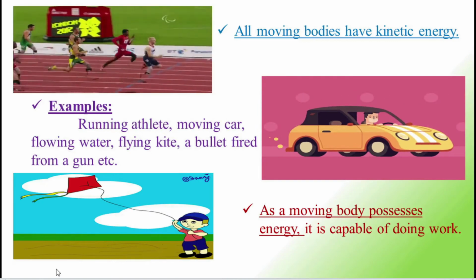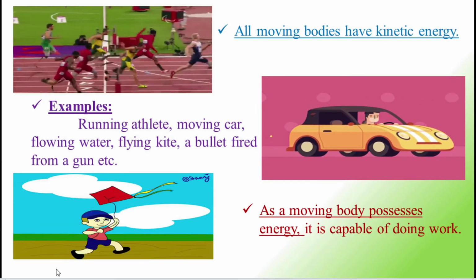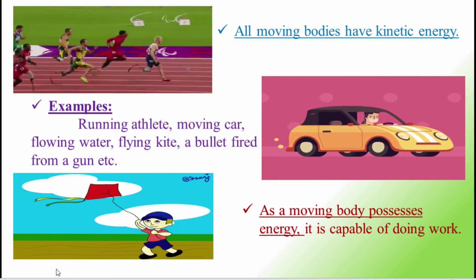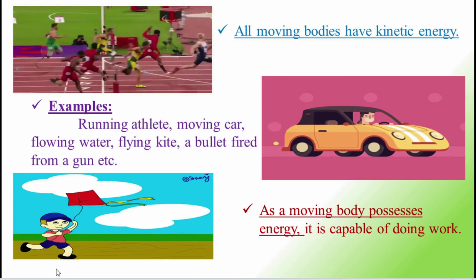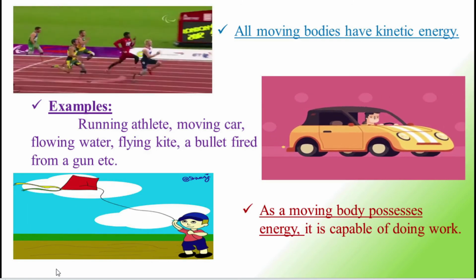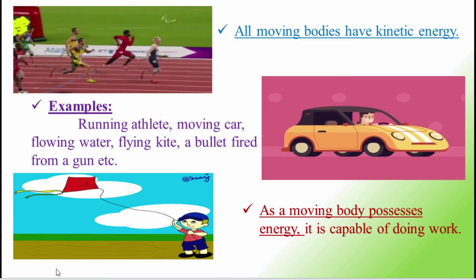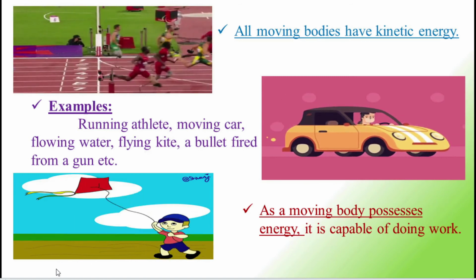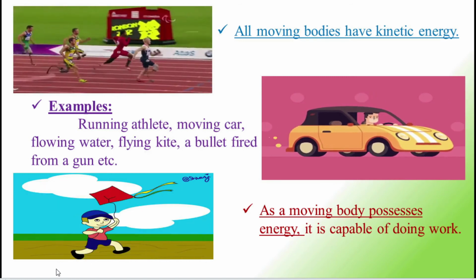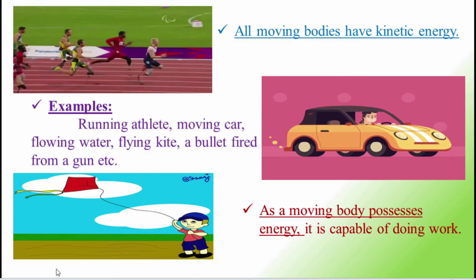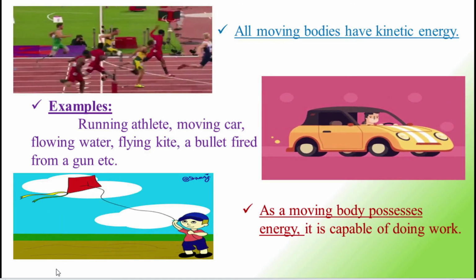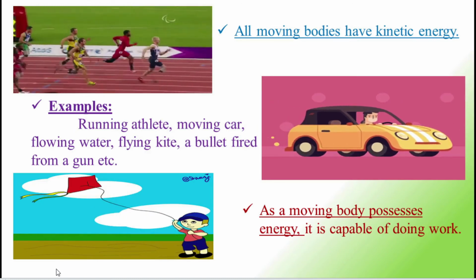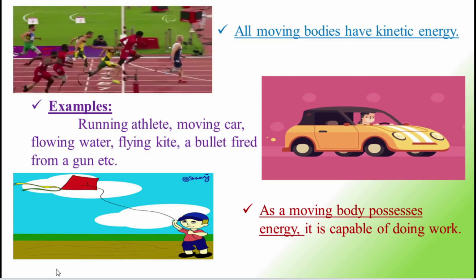So students, all moving bodies have kinetic energy. For example, a running athlete, you can see in the picture, is in motion. That is why we say it has kinetic energy. A moving car has kinetic energy. Flowing water has kinetic energy. A flying kite, as you can see in the picture, also has kinetic energy. A bullet fired from a gun also has kinetic energy. As a moving body possesses energy, it is capable of doing work. So students, from these examples, we can easily understand that when an object is in motion, it is capable of doing work.